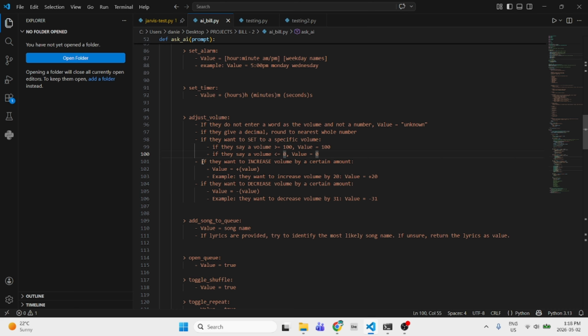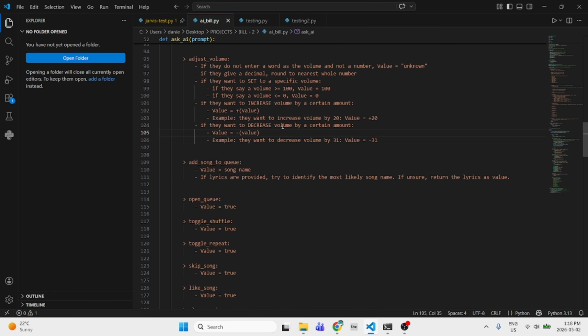If they want to increase the volume by a certain amount, the AI will understand that. If you say, can you please increase the volume by blah blah blah, it won't understand it as set the volume to this. It would say increase. And this is just plus the value, minus the value, and so on.